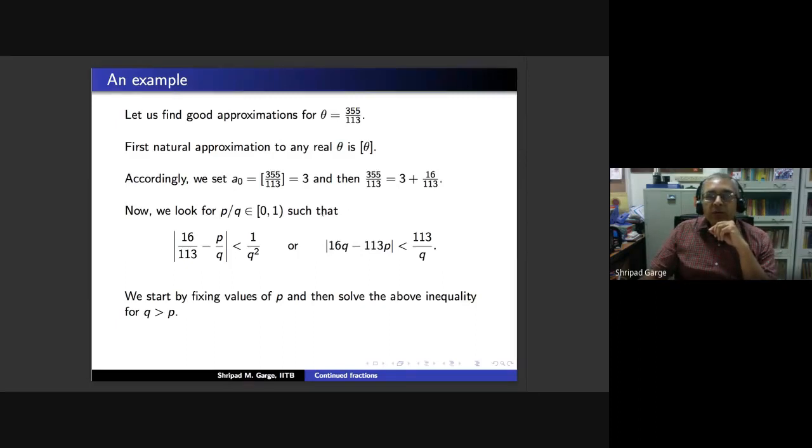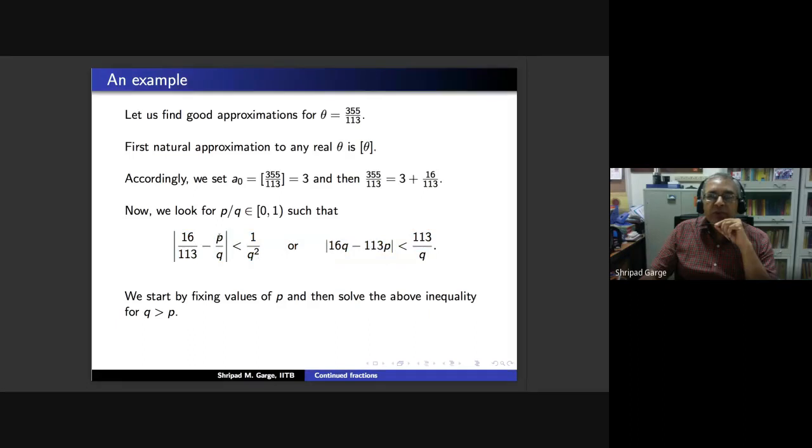Now we are going to approximate it further and look for another approximation. So we should look for a P by Q in [0, 1), because once we have approximated the integer, it remains to approximate this remaining part, 16 upon 113, and this is between 0 and 1. So we are looking for a rational number in [0, 1) with the property that |16 upon 113 minus P by Q| is strictly less than 1 upon Q square.